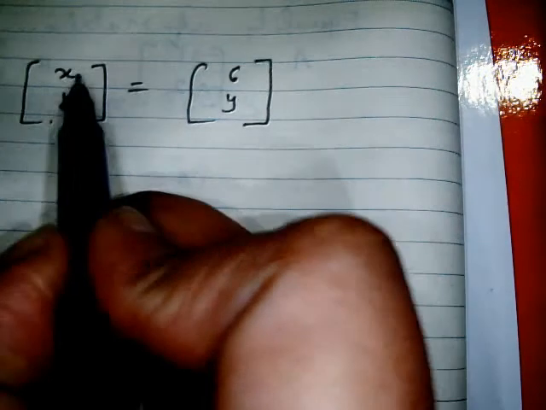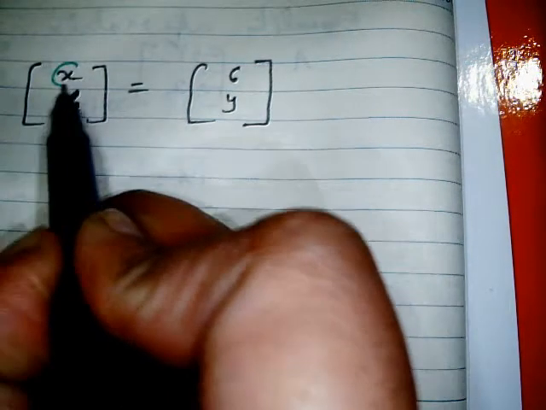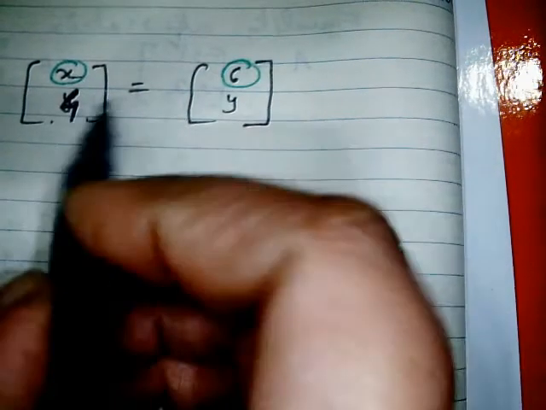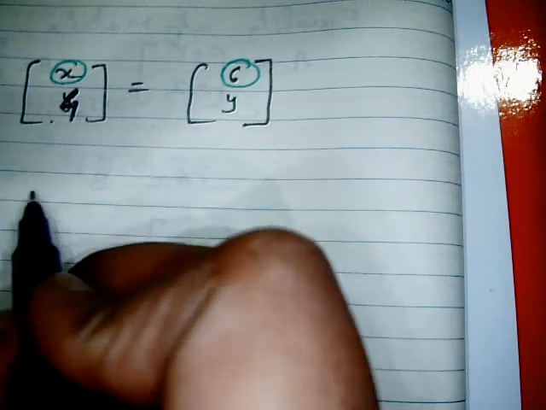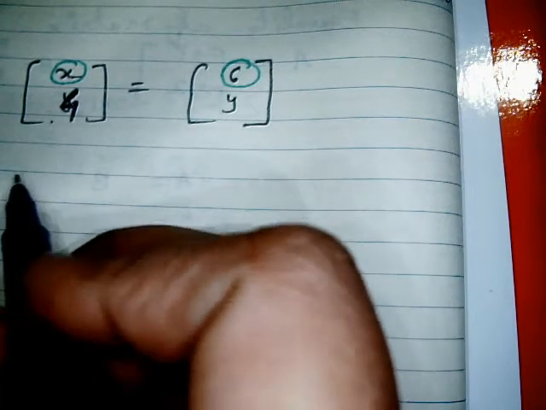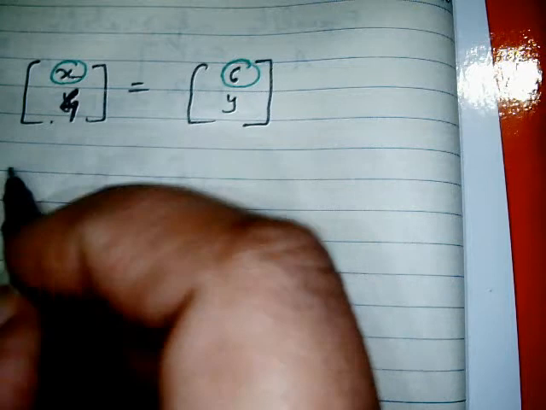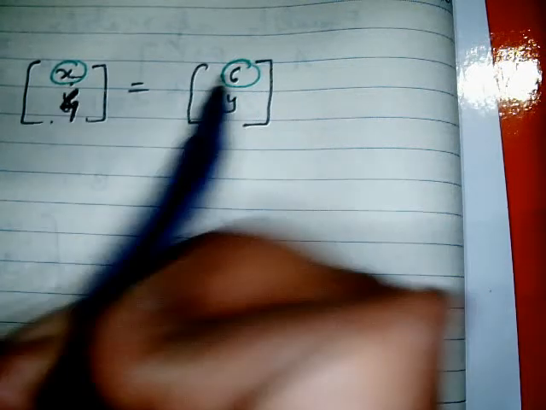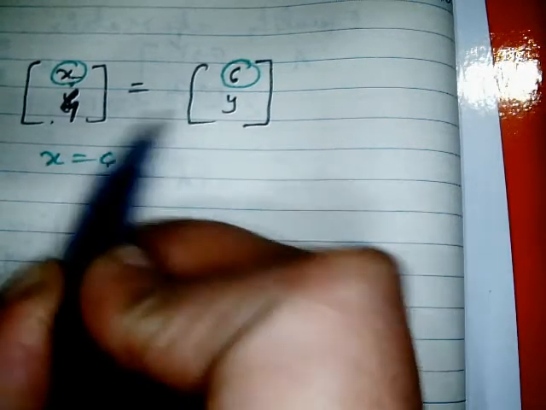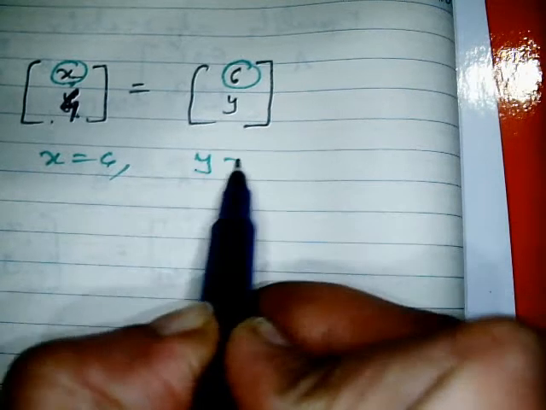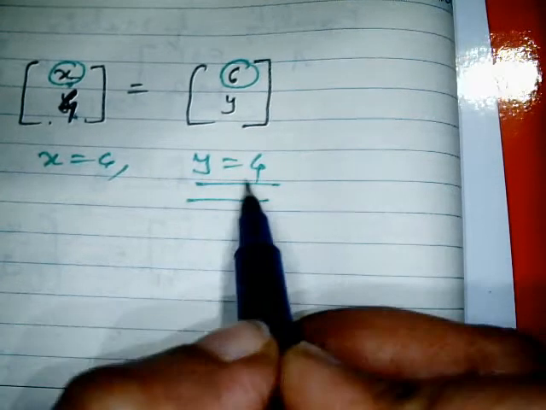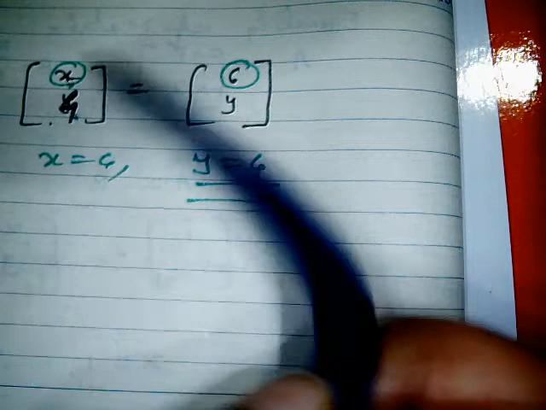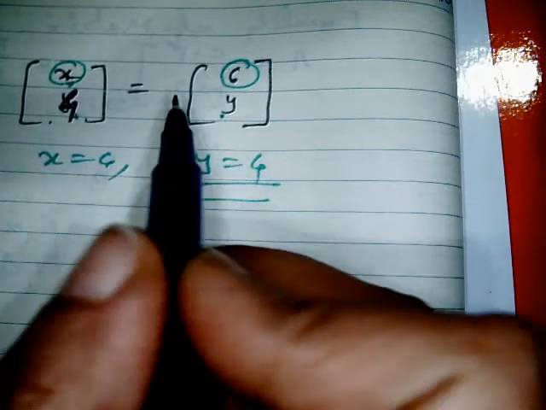So this and this will be equal, and their inner elements are going to be equated by position. So x equals 6, and this is 4, this is y, so y is going to be 4. If you place x as 6 and y as 4, you can see both matrices become equal.